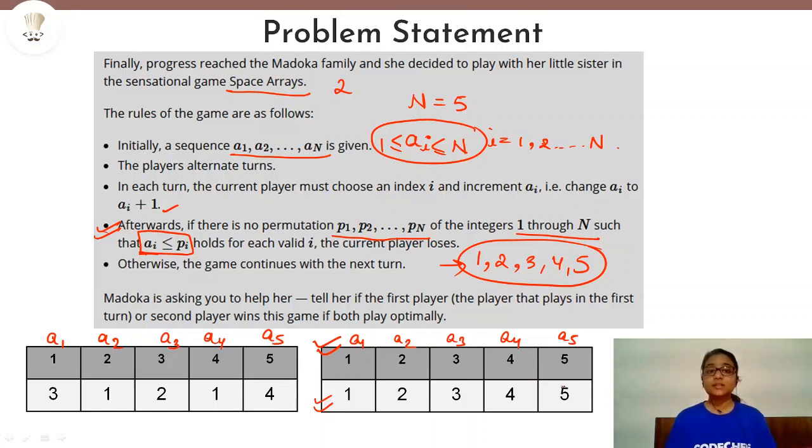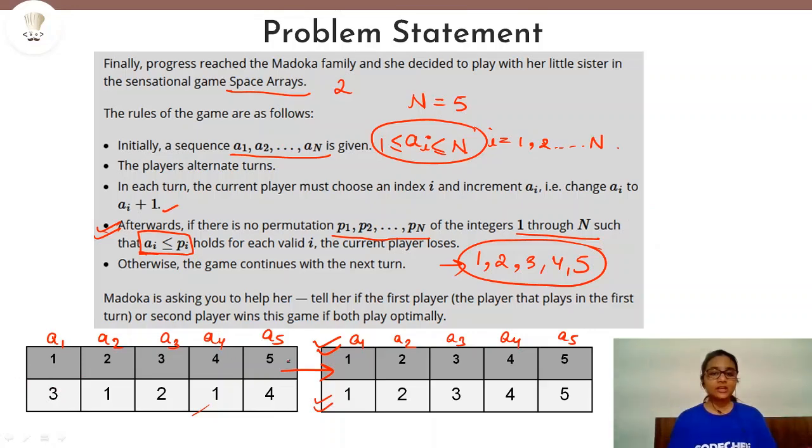So what are we doing? Initially we have a certain sequence and we want this sequence to be turned into this permutation sequence, and in order to do that, we are choosing one element each time and incrementing it by 1.